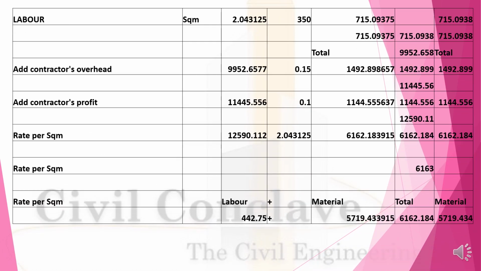Labor 2.04 at the rate of 350 will be 750. So the labor plus material cost will be 9,952. Overhead 15 percent, 1492. Contractor profit 10 percent, 1144. So rate per square meter will be 6,163. If you split it up into labor plus material, labor will be 442.75 and material will be 5,719 for the 2.4 square meter.